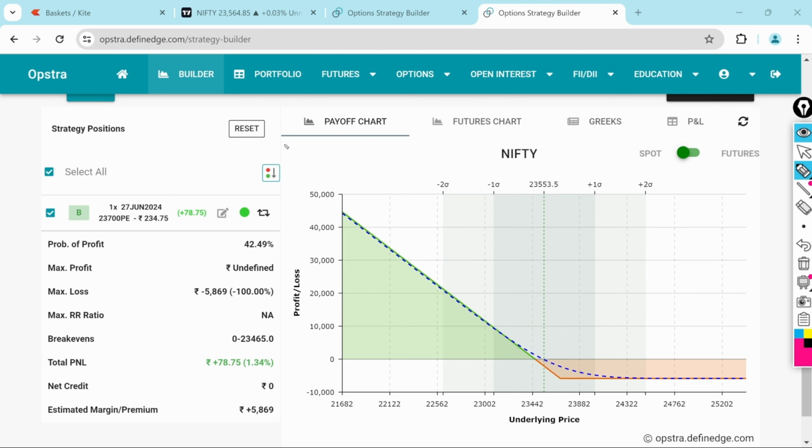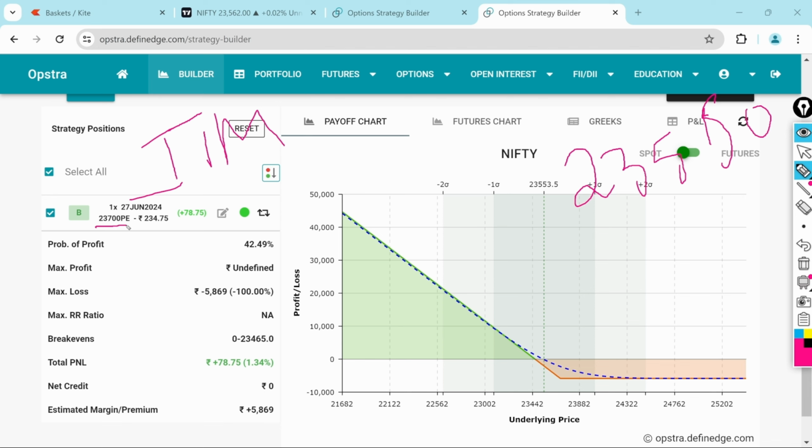Now let's understand how to calculate the intrinsic value and time value for put options. Intrinsic value and time value come into the picture only in case of in the money options. Nifty is currently trading around 23,550. All the strikes above 23,550 on the put side are called in the money strikes. In this example, I have taken the 23,700 put.